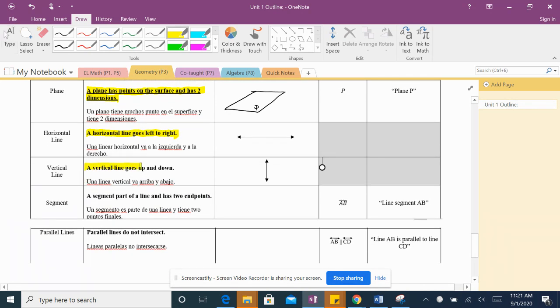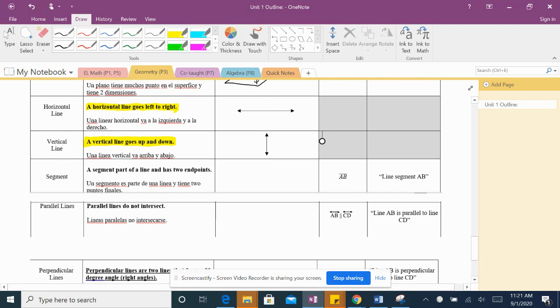A vertical line goes up and down. Una línea vertical va arriba y abajo. No symbol, and we just read it as vertical line.